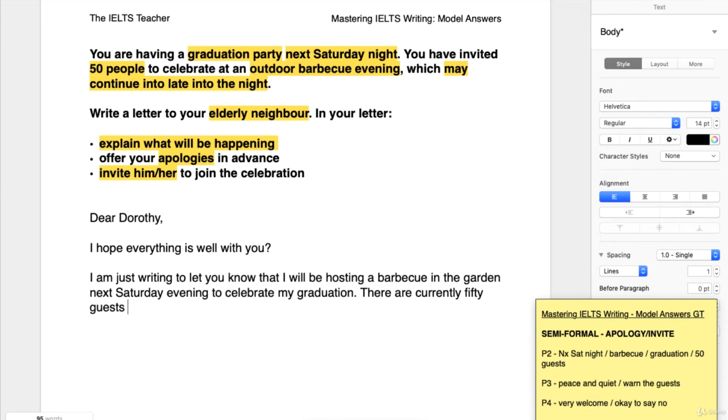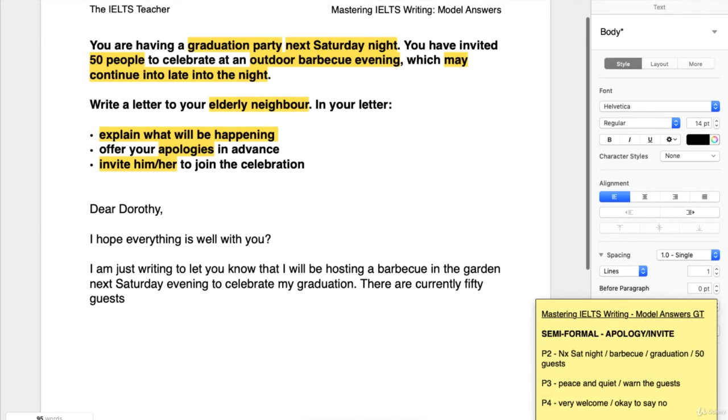Okay, so we again notice the paraphrasing we're going for here. We don't have the word guests up in the task. We've chosen to add that here. 50 guests on the invite list. And notice as well with the paraphrasing here, we used invite as a verb. You have invited. Over here, we're using it as part of a compound noun. Invite list. So that's one part of the sentence. That's covering the 50 people. And then let's get on to the continue late into the night.